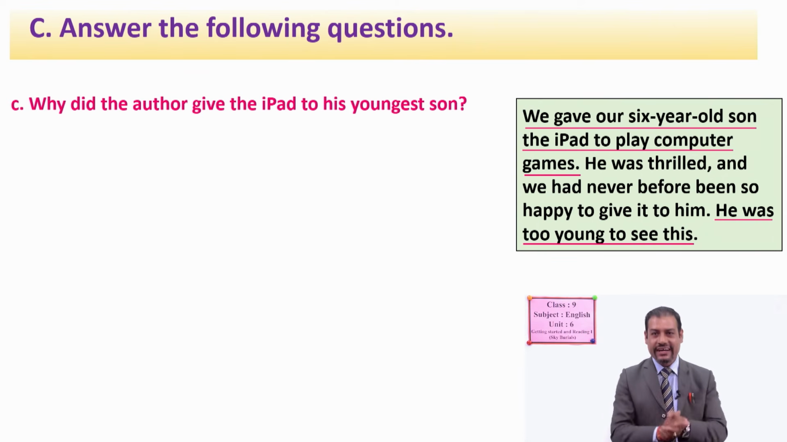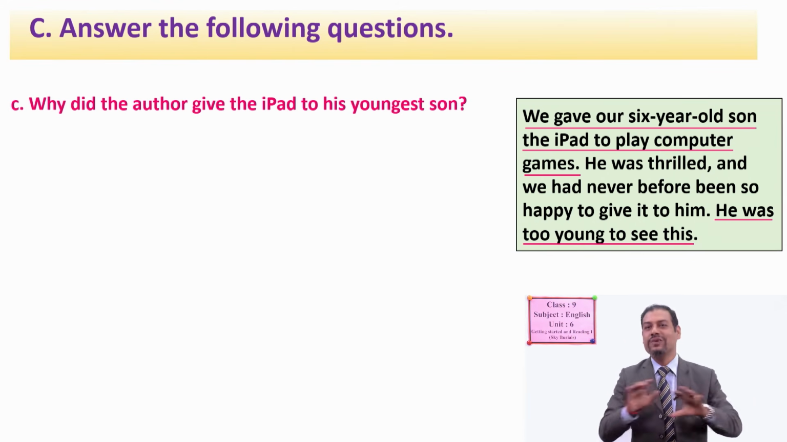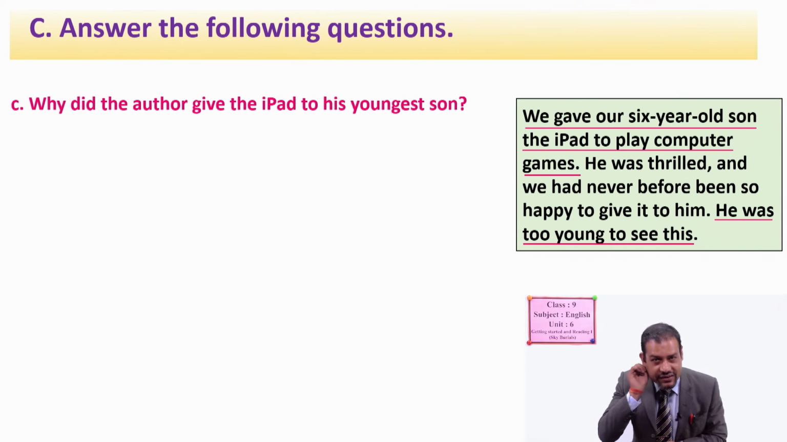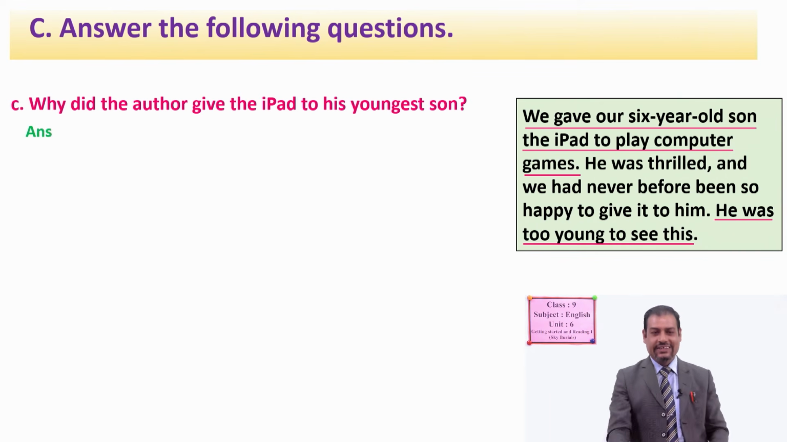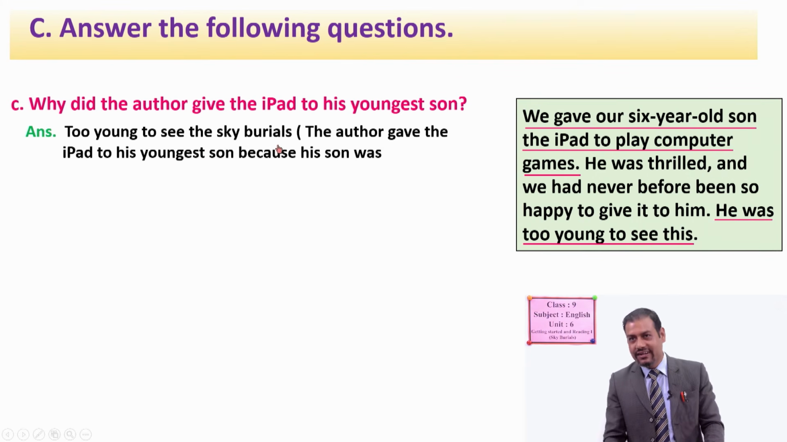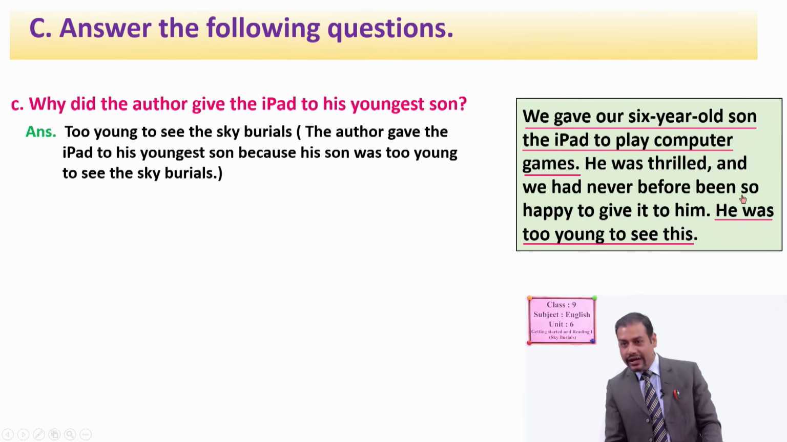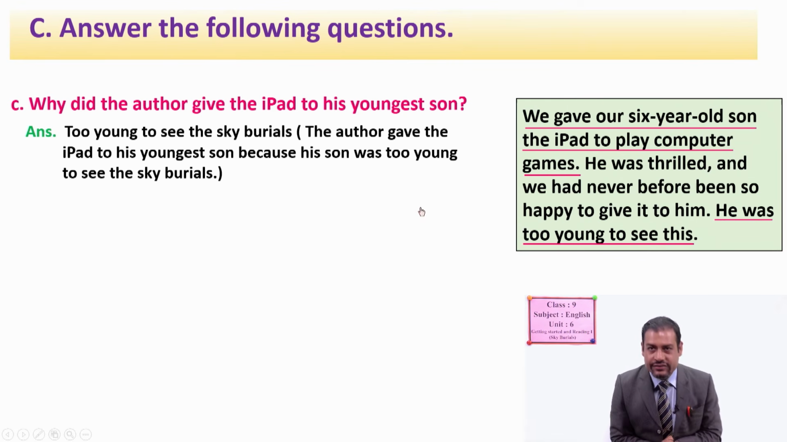Now you can tell me, what can be your answer? Tell me only the main words, not a complete sentence. What is it? Tell me again loudly. All right, your answer should be: too young to see the sky burials. Or in a complete sentence, your answer can be: the author gave the iPad to his youngest son because his son was too young to see the sky burials. So you have to reorganize your ideas from these lines. Is it clear to you?